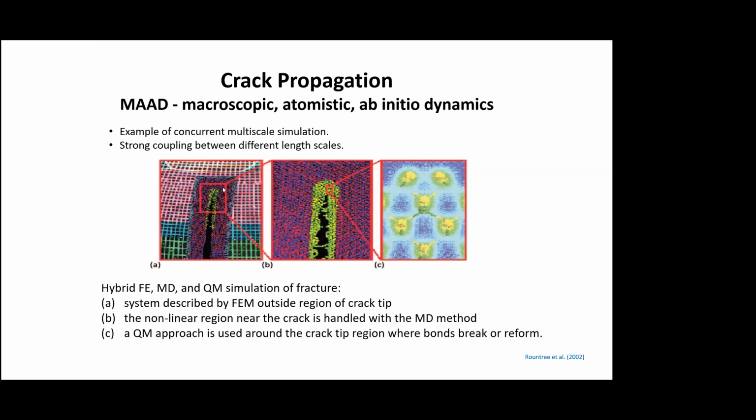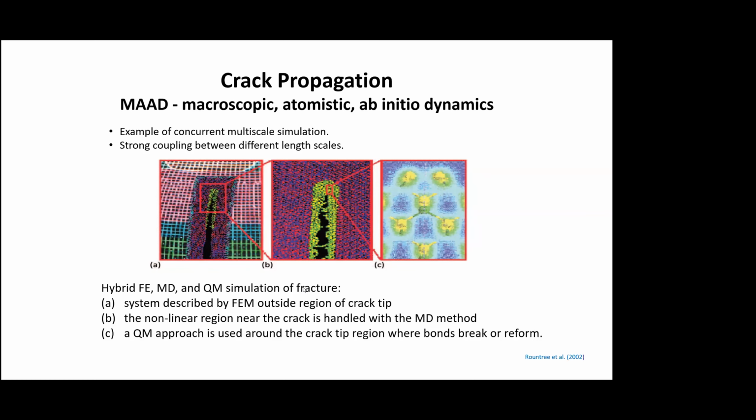How? If you zoom into this, you can see these bonds being broken between these atoms. And if you go deeper still, you can see these atoms, and they are linked to each other through orbitals and these bonds. So in A, you have the system described by the finite element mesh outside the region of the crack tip, right?